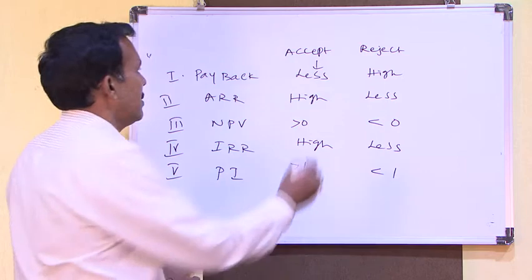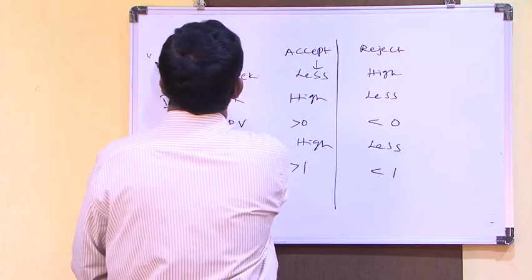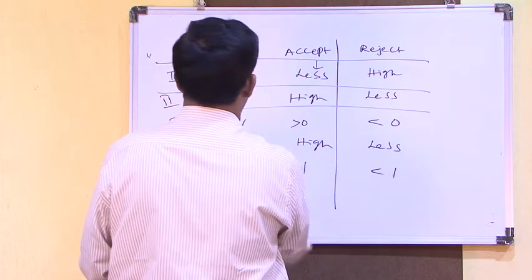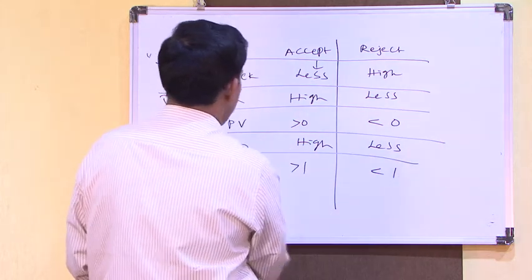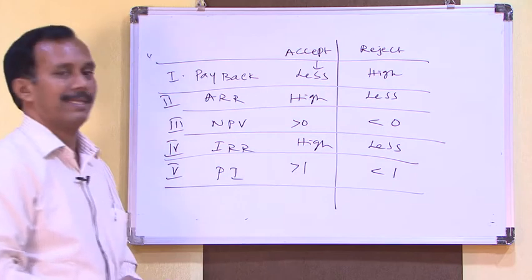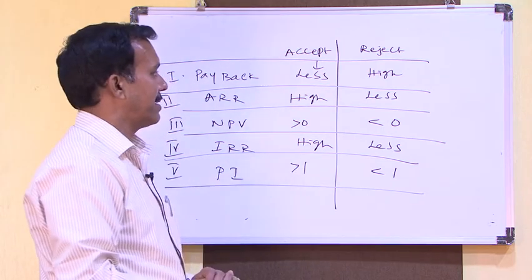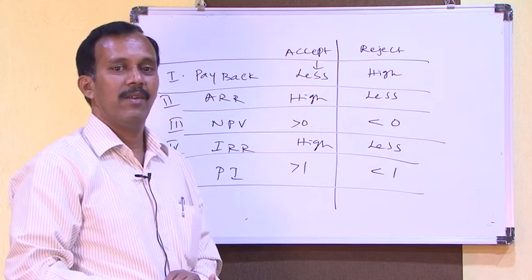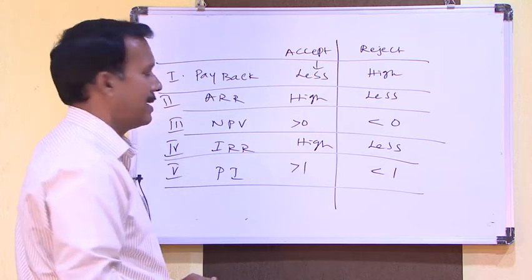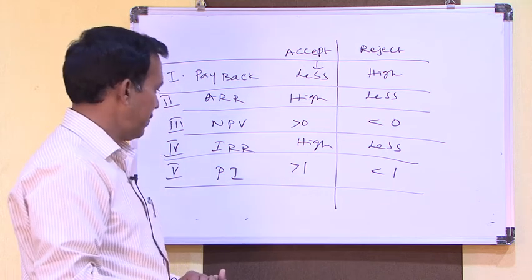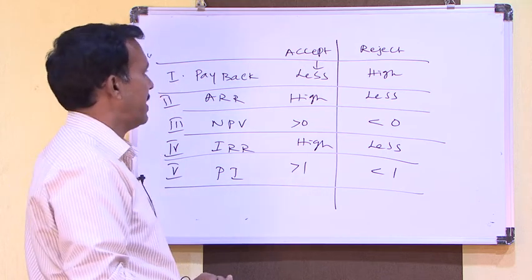This is the traditional and modern methods comparative analysis. The financial experts will always consider accept or reject criteria using various techniques, that is either payback method or ARR or NPV, IRR, profitability index.